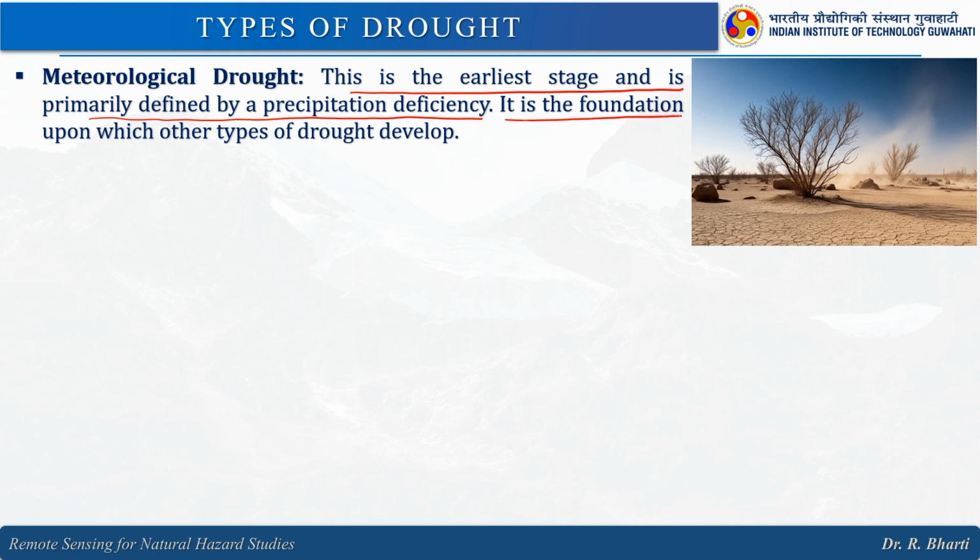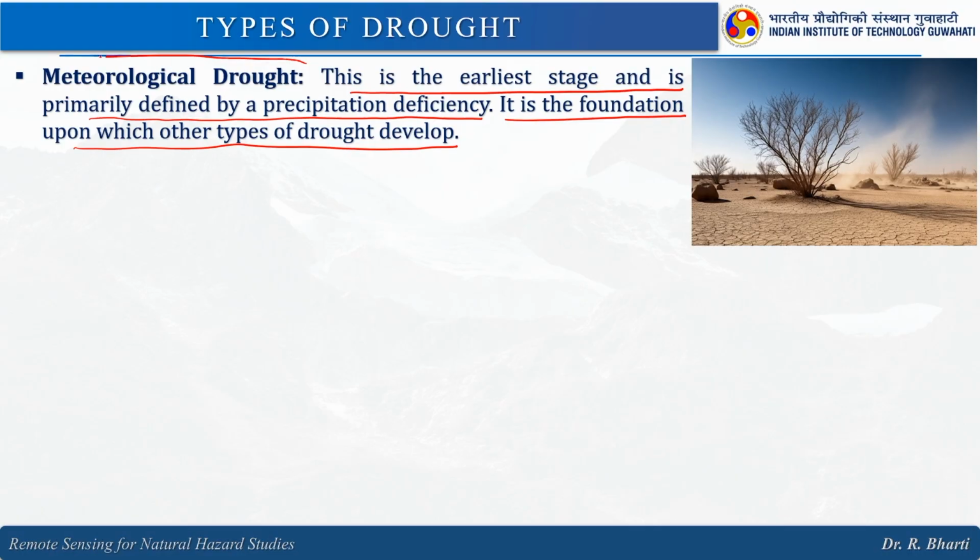It is the foundation upon which other types of drought develop, because that is the input. If you remember the water balance equation, our input is the precipitation, just ignore the snow melt, right. So, when we are talking about this meteorological drought, our precipitation is less in a given area, and subsequently this will act as a foundation to other types of drought, right.